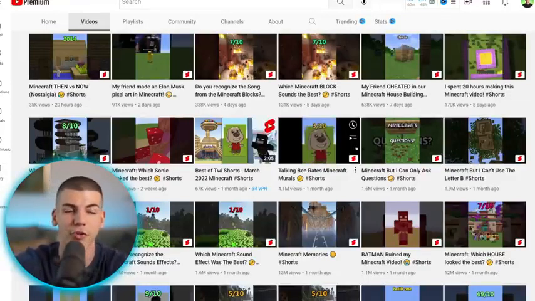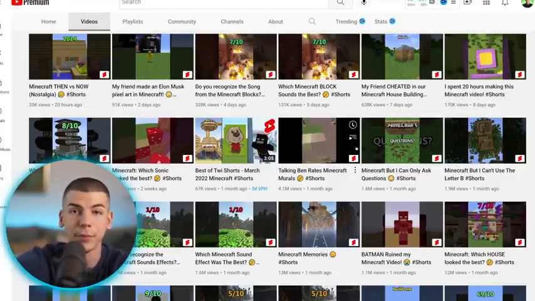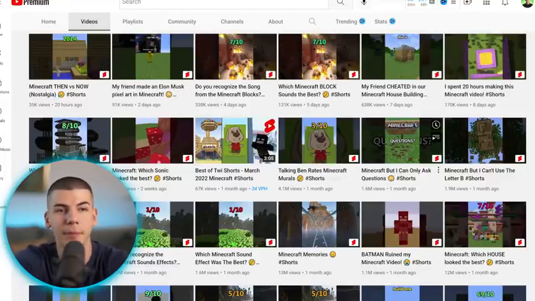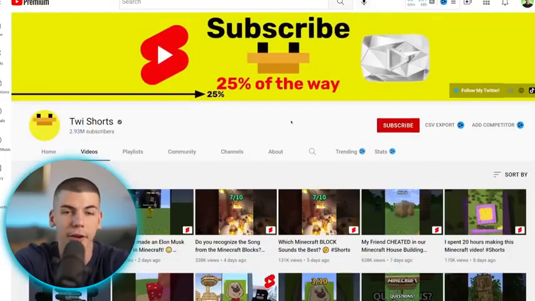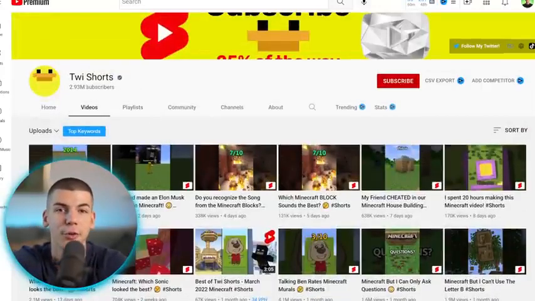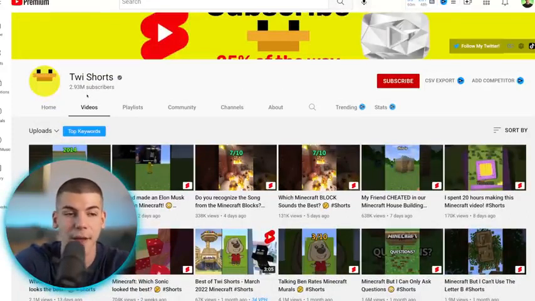But even if it's a saturated game, it's still okay. You can still blow up as a complete beginner, because if you think about it, Fortnite and Minecraft were extremely popular even 5 years ago, and a lot of people thought, wow, this is oversaturated, and it's not possible to grow in this niche. But as you can see, this person grew to 3 million subscribers in a single year. So it's never impossible. You just have to get started and put in the work, and it can definitely pay off.